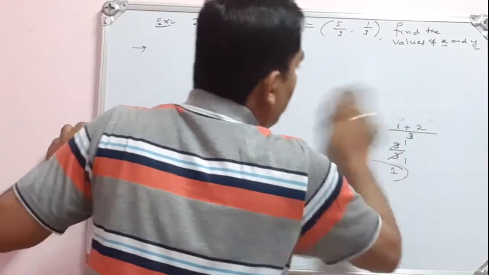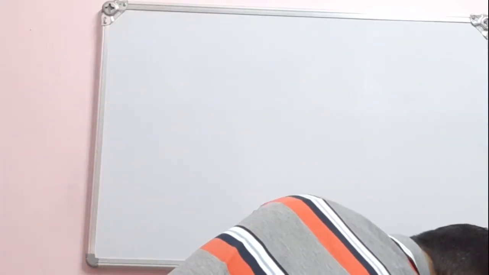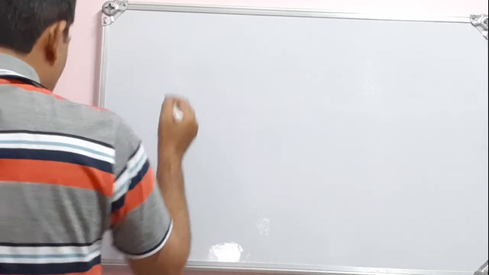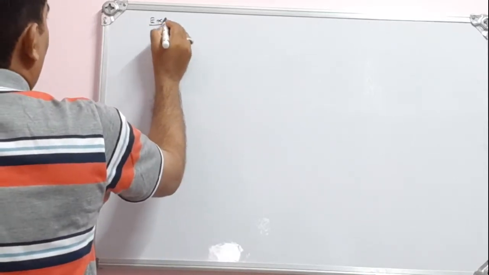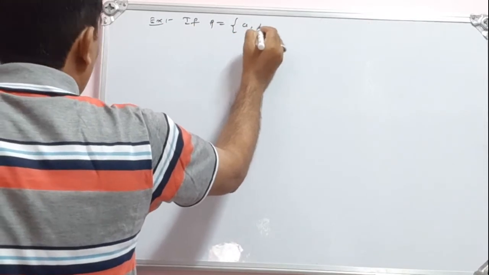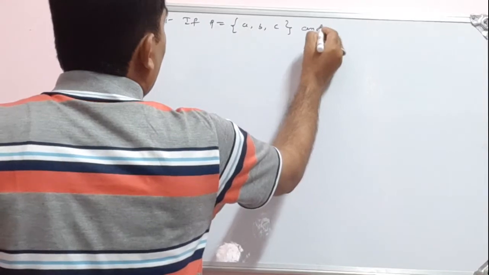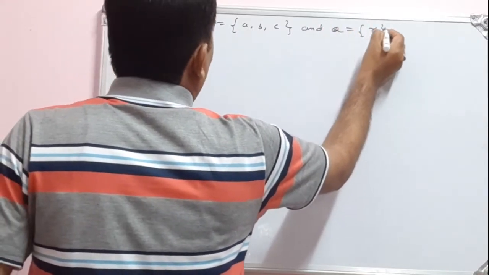Then let us go for the next example. P is equal to {A, B, C} and Q is equal to {R}.